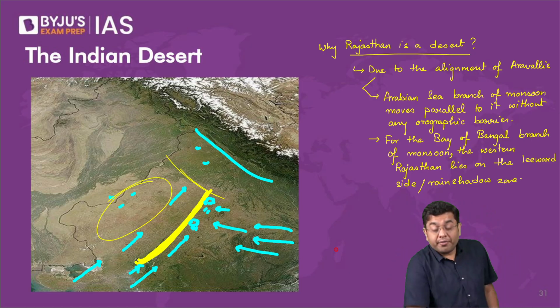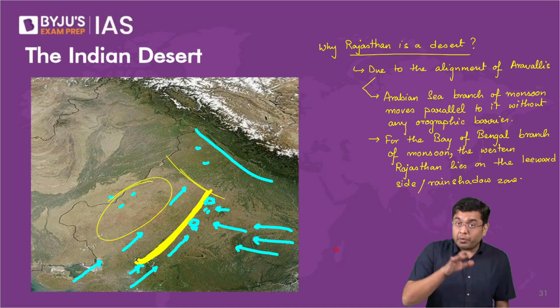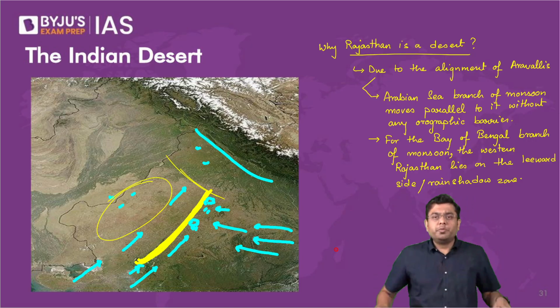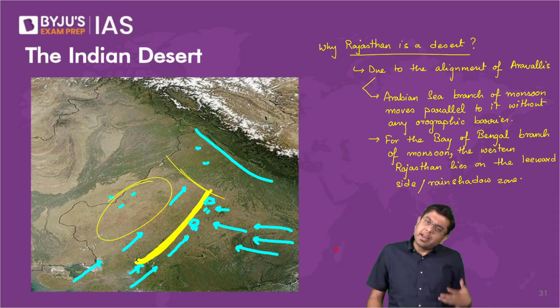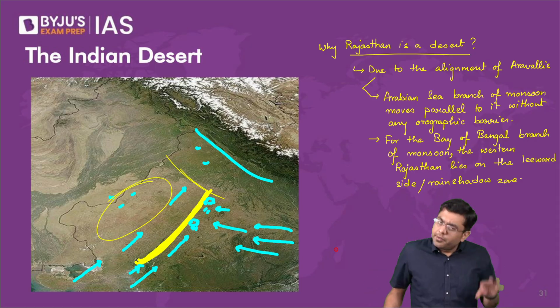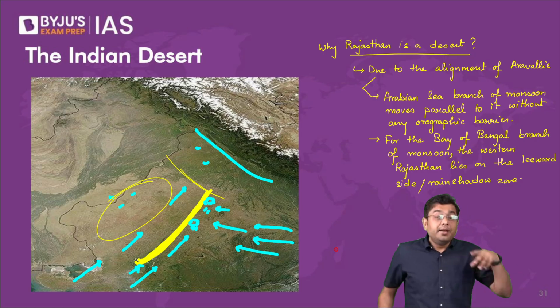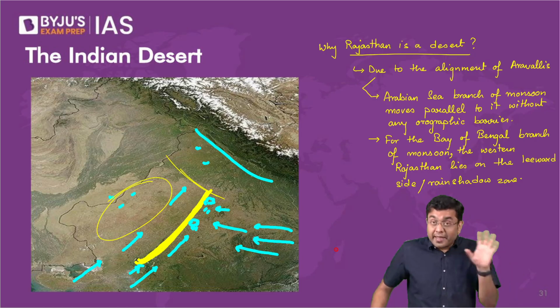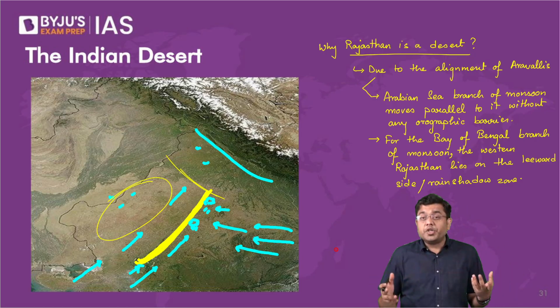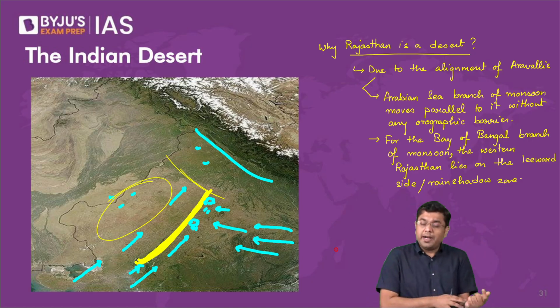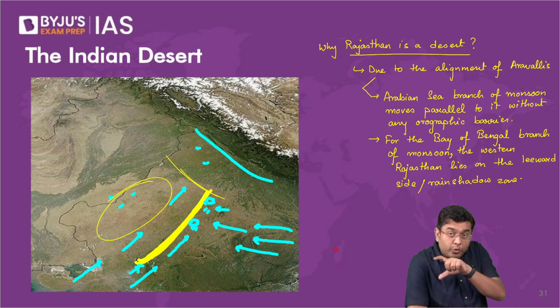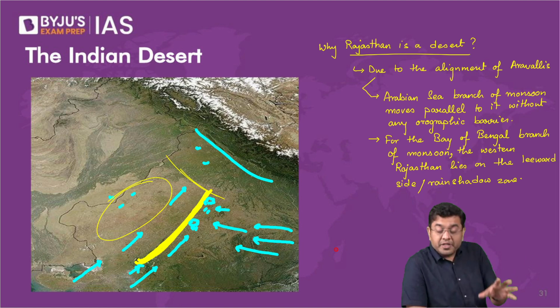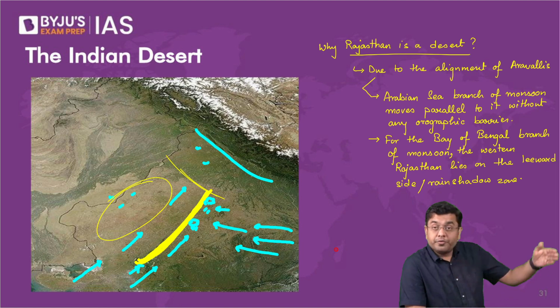Earlier, when Rajasthan was present around the equatorial area, when the Indian plate was moving north, there would have been regular convectional rainfall, so it would not have been a desert. Now it is in the subtropics, where you have development of high pressure. That is why earlier also I told you, look into the map around the same latitudes at which Rajasthan, the northern plains, etc. lie.